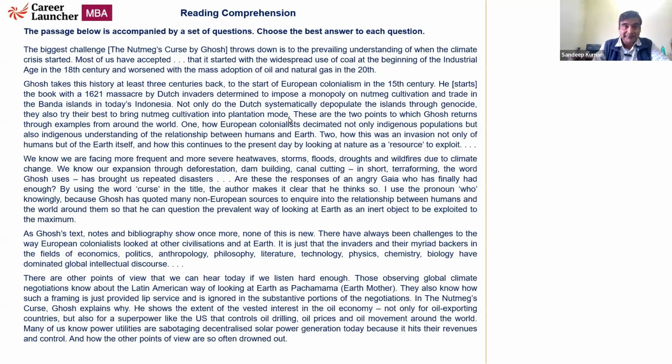Okay, so let's begin. The passage here primarily talks in terms of the biggest challenge. Now, what are the keywords that we have to look at while we are reading the passage? The biggest challenge that the Nutmeg Curse throws down is a prevailing understanding of when the climate crisis started. So, the Nutmeg Curse is throwing a challenge to our prevalent understanding of when the climate crisis started.